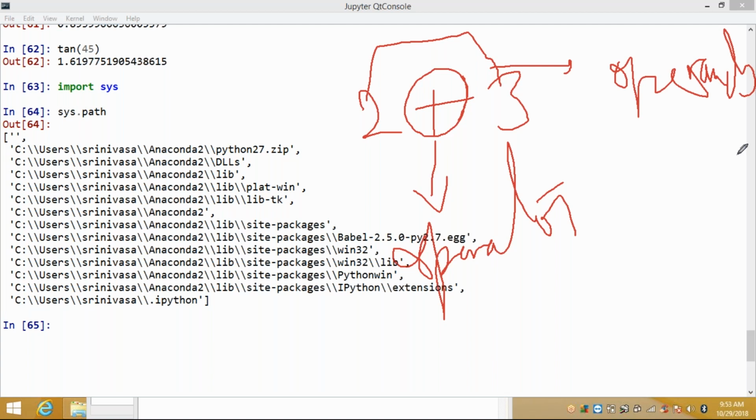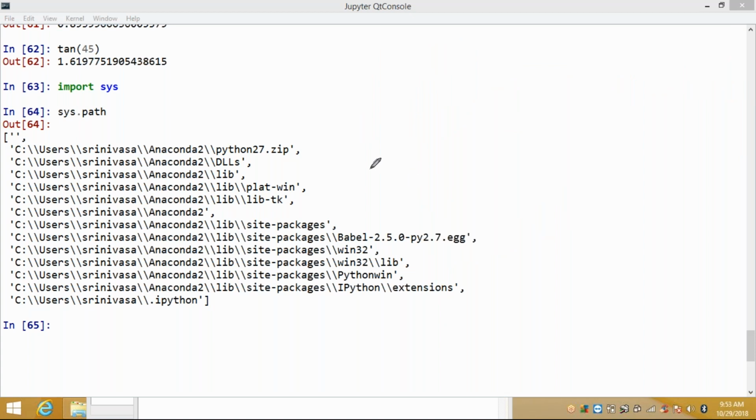Next, what are the arithmetic operators we have? Arithmetic operators are used to perform mathematical operations like addition, subtraction, multiplication, division, modulo, floor division, and exponential.